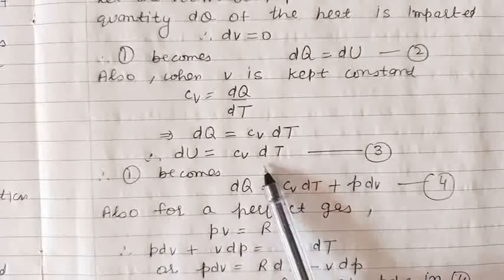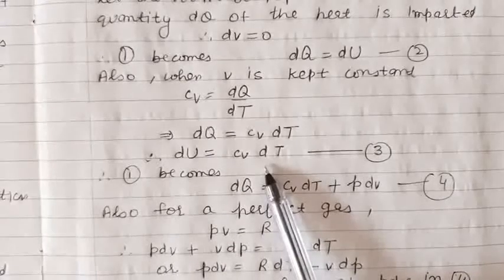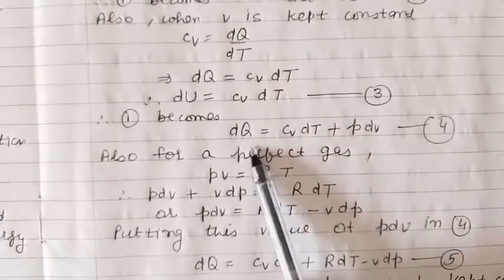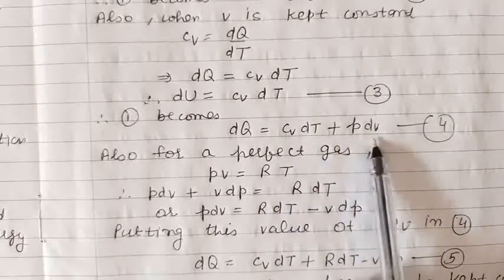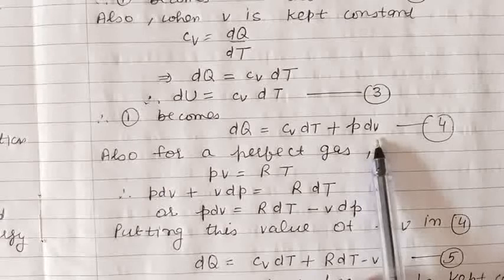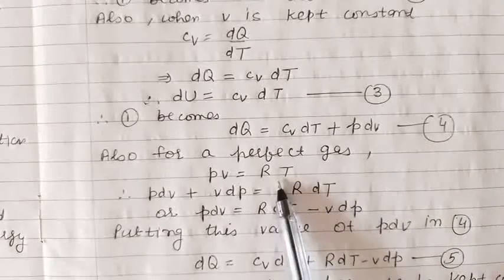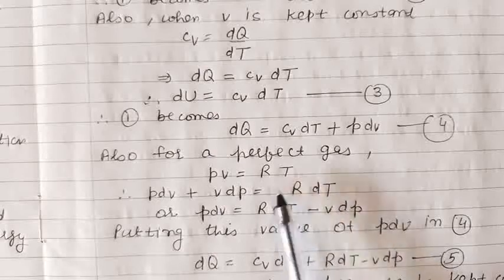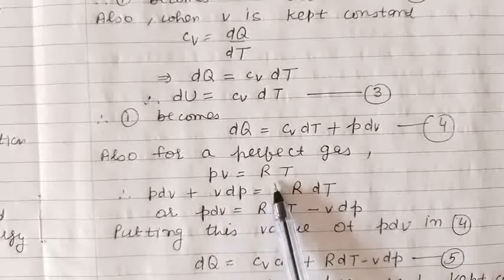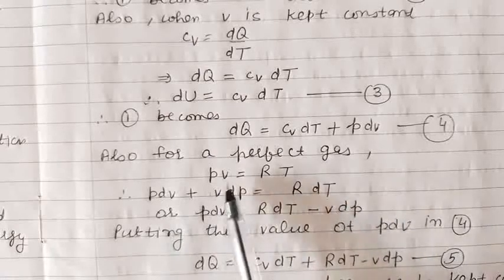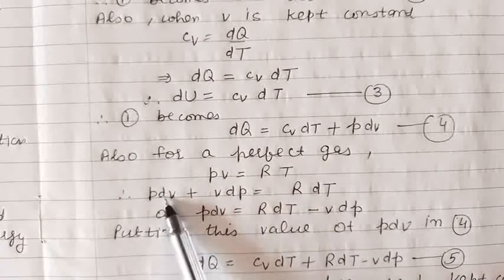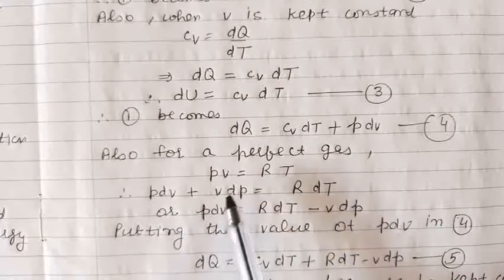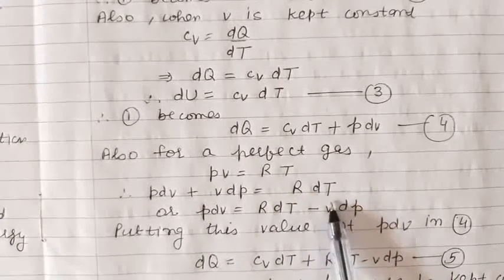Now, substituting this value in equation 1, the equation becomes dQ is equal to Cv into dT plus P into dV. Now, for a perfect gas, we have the relation PV is equal to RT. Differentiating both sides, using the product rule, P as it is, derivative of V is dV, plus V as it is, dP, is equal to R into dT.